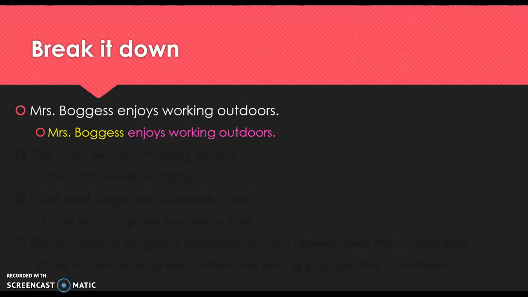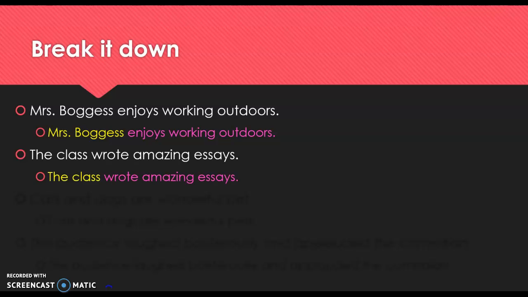Here we have Mrs. Boggess enjoys working outdoors. Who or what is the sentence about? Well, in this case, it's Mrs. Boggess. What does Mrs. Boggess do? She enjoys working outdoors. So Mrs. Boggess is our subject. Enjoys working outdoors is our predicate.